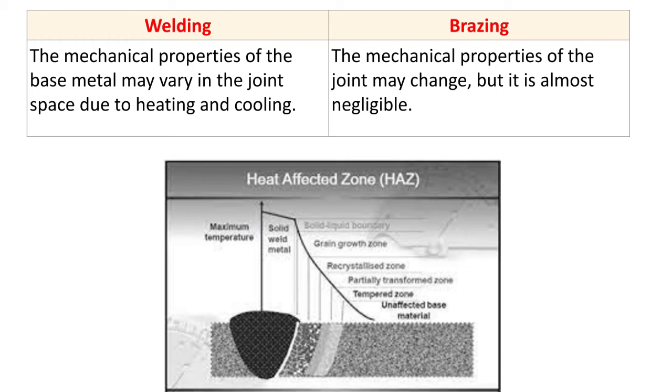The mechanical properties of the joint may change, but it is almost negligible. In brazing, we are heating the metal up to 600 degrees Celsius only. So there is negligible change in the mechanical properties of the metal. Whereas there is appreciable change in the mechanical properties of the metal in welding, because here we are heating and cooling.